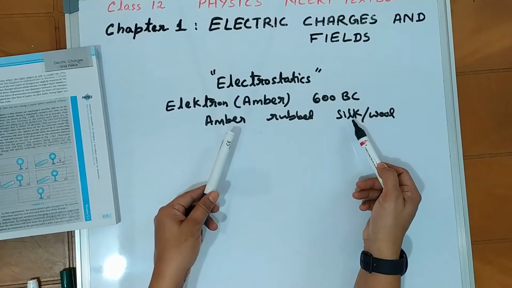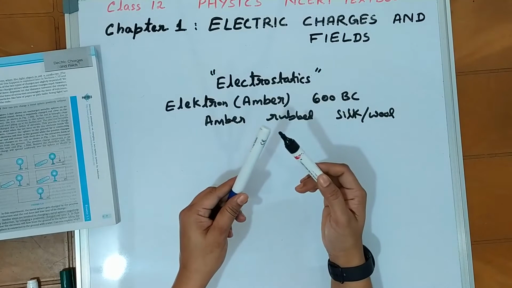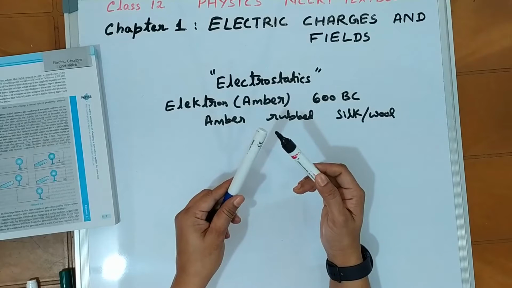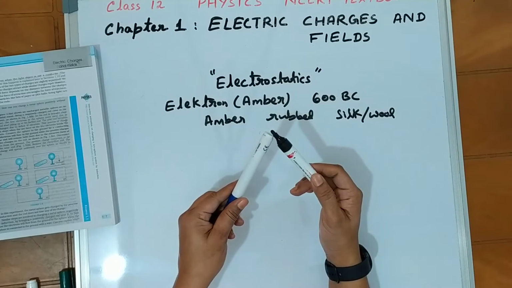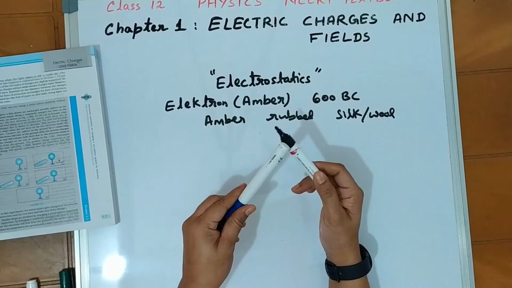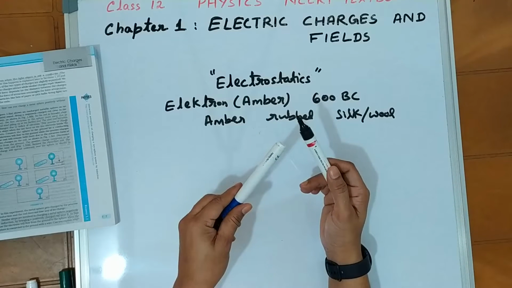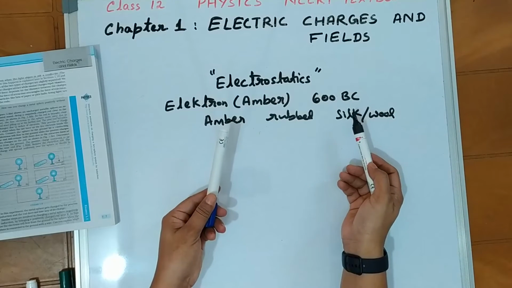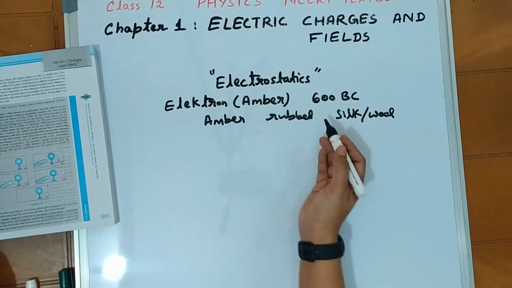But when charged amber and silk or wool are brought closer, they will attract each other, but they have to be away from each other to stay attracted. Once they are in contact, the charges start flowing from one body to the other till neutralization occurs, till both amber and silk or wool are electrically neutral.